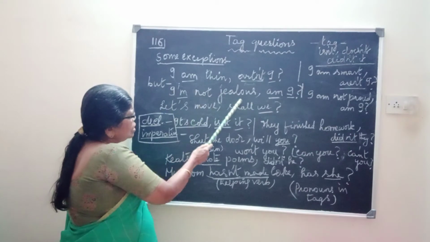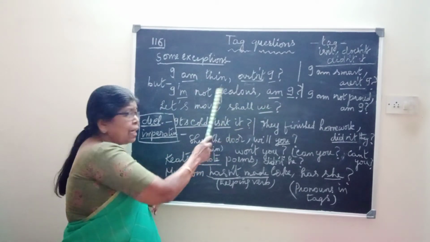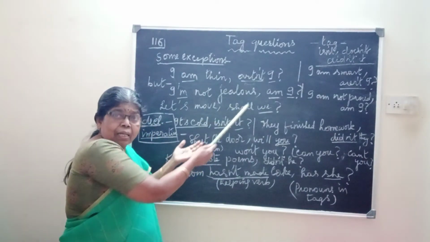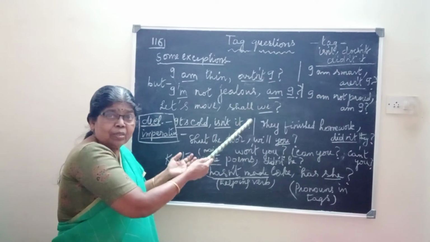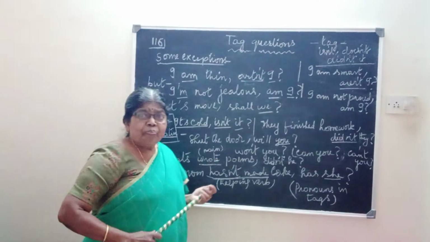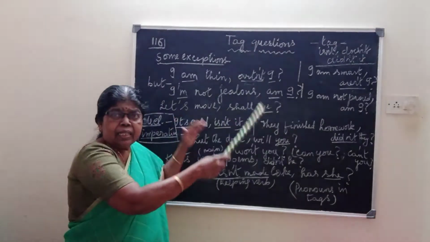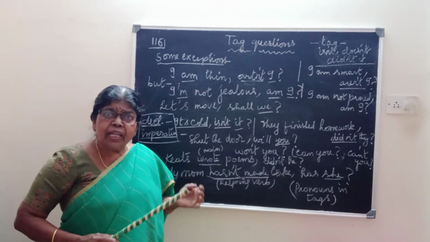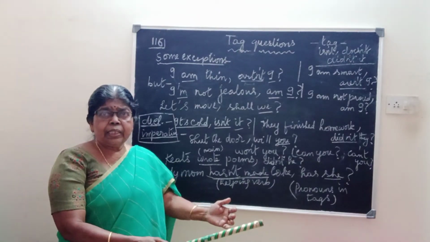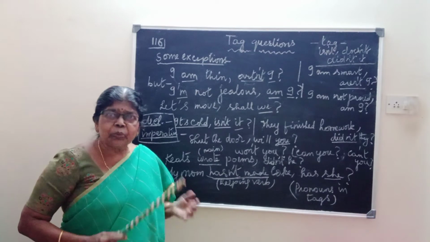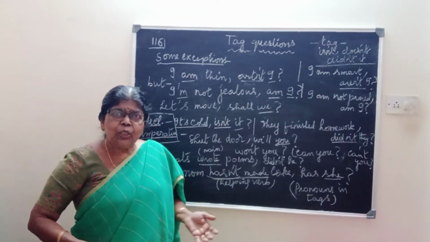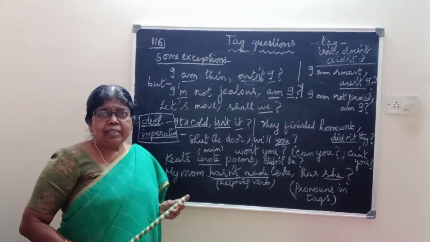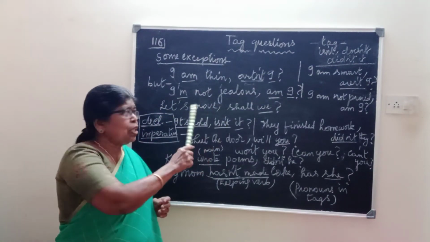Then, I am not jealous, am I? Here, "am" is right because the statement is negative. I am not jealous, am I? So, we add these questions to engage the listener and to verify our point with the listener. What I say, is it true? We expect the listener to agree with us or to say yes to us, sometimes when you raise your tone, using rising intonation.